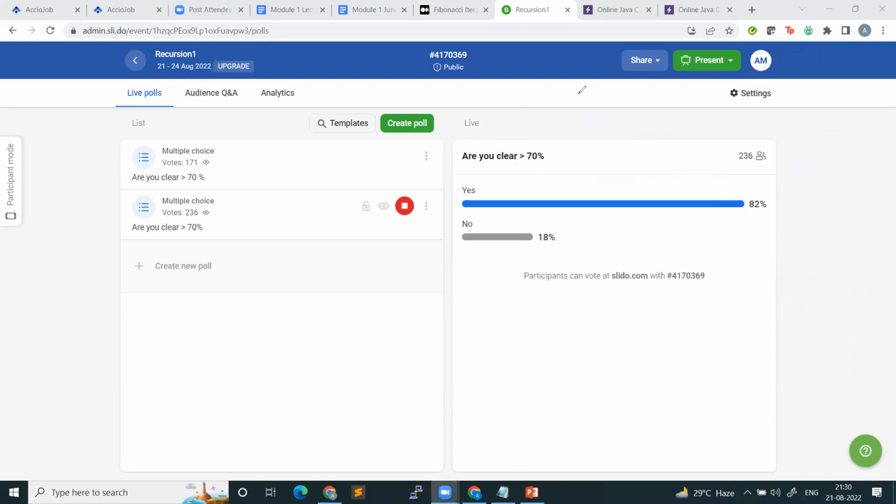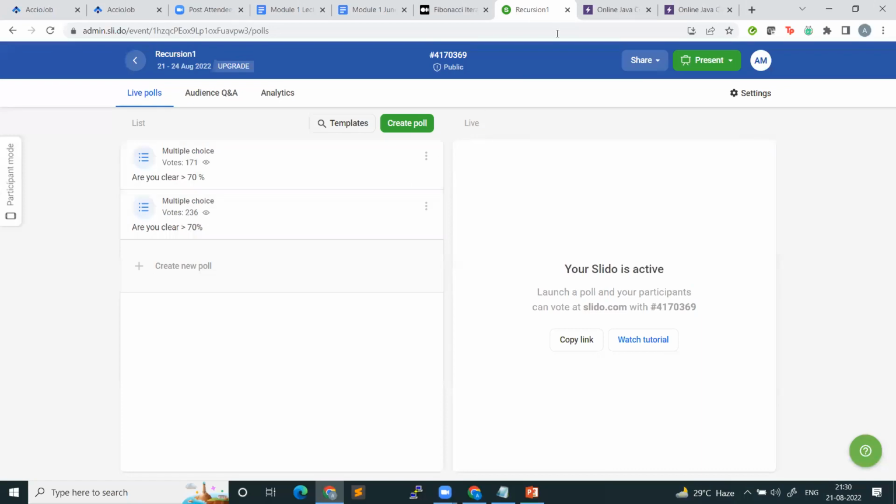Cool, guys. Let me stop the poll. Okay, so now I think we'll move to the next question, which is the Fibonacci sequence. And don't worry if you don't 100% understand it. Yes, you can use the return type as long if you have large values of n. Okay, you can do it.